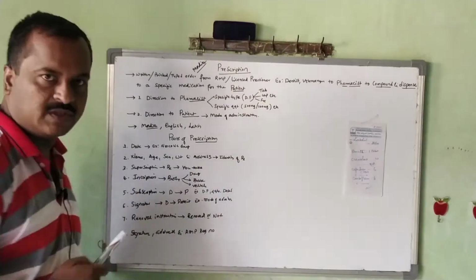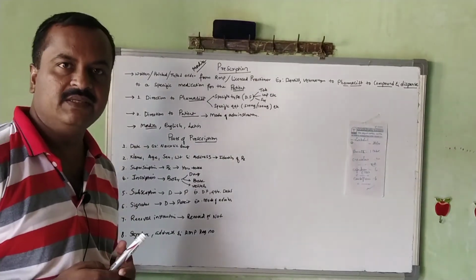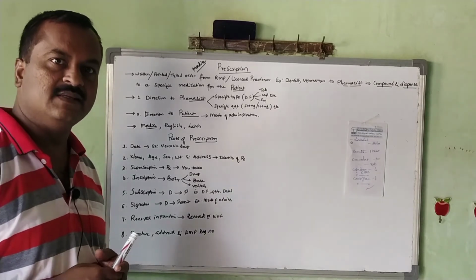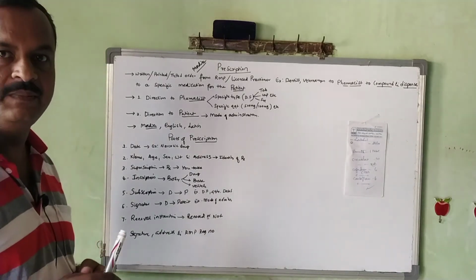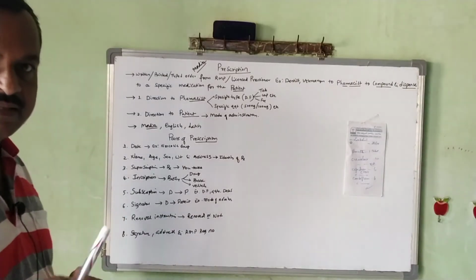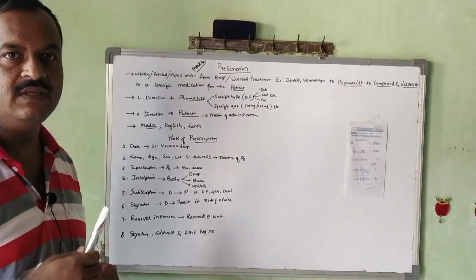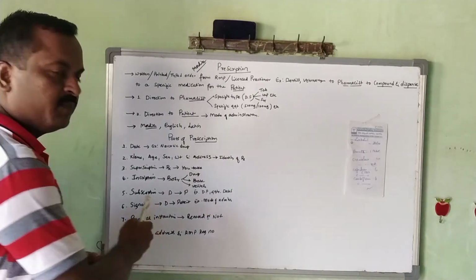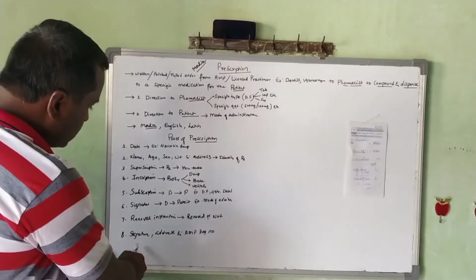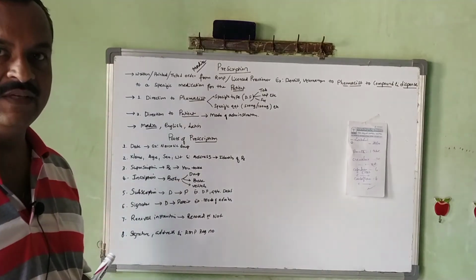The seventh one, renewal of instruction. Here some renewal of the prescription is necessary. For example, a patient is suffering from tuberculosis or leprosy or any chronic disease. In such cases, the prescription has to be repeated for 6 months or 5 months. In such cases, the prescriber will renew the note, renewed for 6 months, renewed for 3 months. That instruction is given in the prescription, so it is called the renewal instruction. Lastly, the signature, address and the registered practitioner's registration number are very much important.